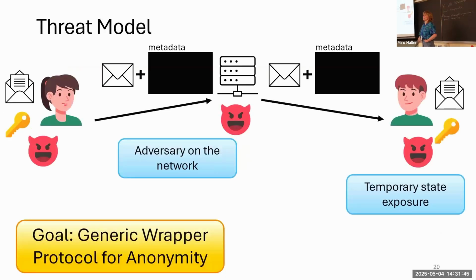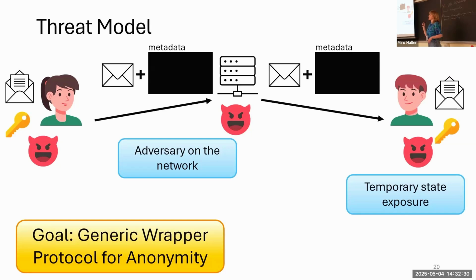Perfect. Now let's revisit the threat model for a second. We wanted an adversary on the network to not be able to break the anonymity, and we achieved that because the tag is pseudo-random and doesn't have any relation to the other tags, and the ciphertext is also random, under the assumption that the underlying encryption scheme is secure. Now, temporary state exposure is also okay because we derive a new key for each message, and thus prior communication is not compromised. And with the underlying messaging protocol, we can also agree on fresh key material.